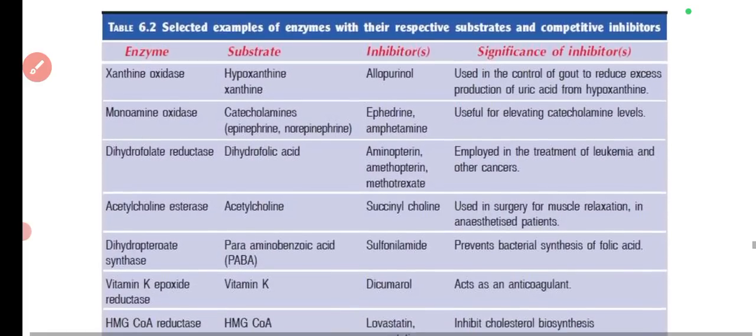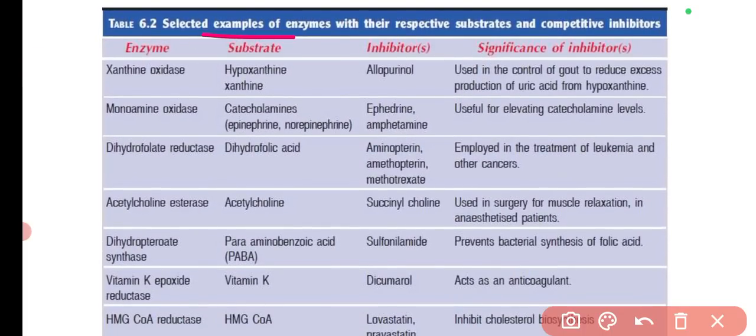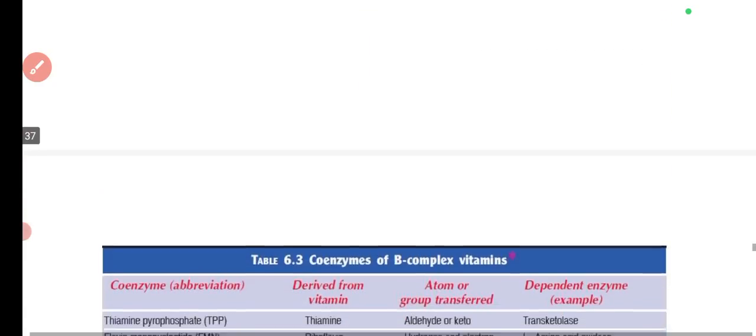Then there are several examples of enzymes and their respective substrates and competitive inhibitors. So these you can remember. Sometimes inhibitors can be asked or substrates can be asked. Mostly the drugs are used in the pharmacology aspect as well. So you can remember here as well for the revision part.